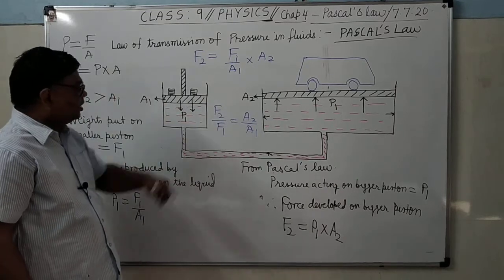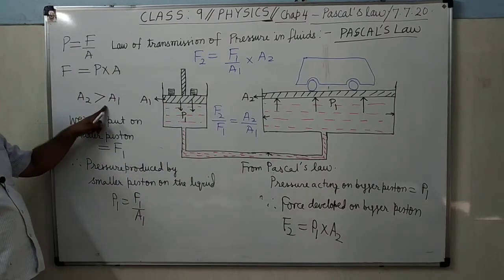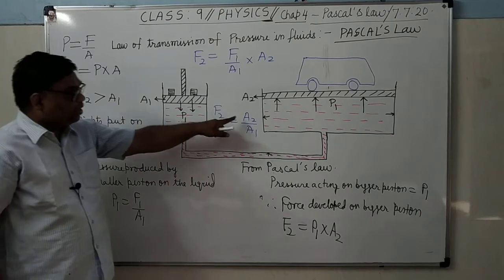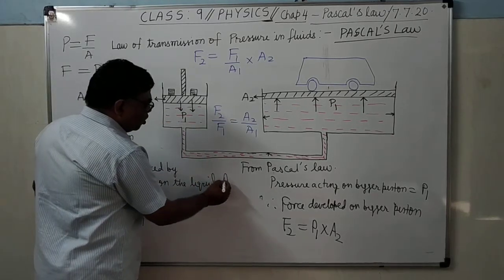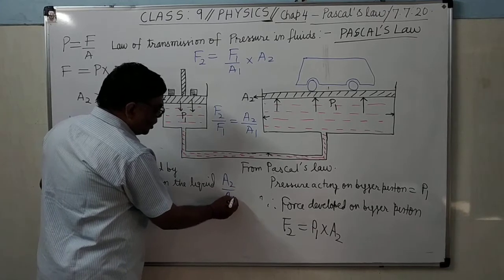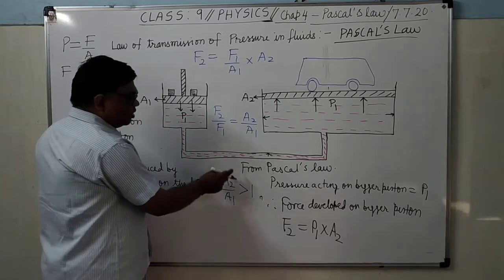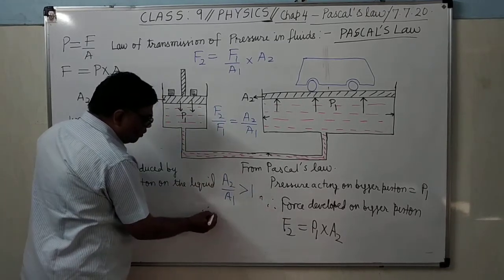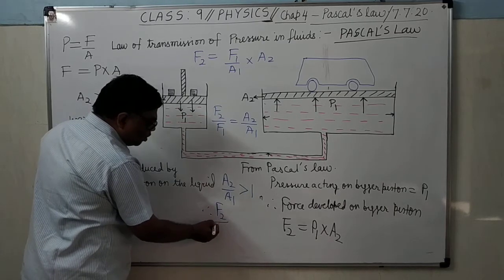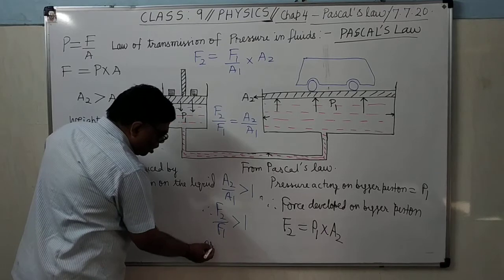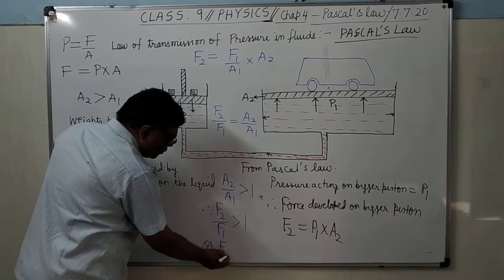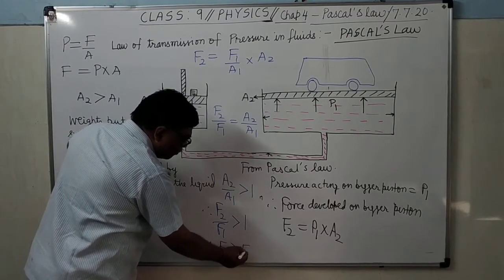Now you can see here A2 is greater than A1. A2 is bigger and A1 is smaller. So A2 upon A1 will be greater than 1. Therefore F2 upon F1 will be greater than 1, or F2 will be greater than F1.